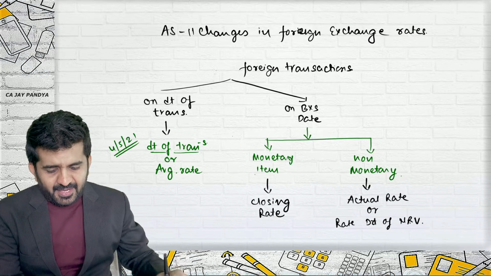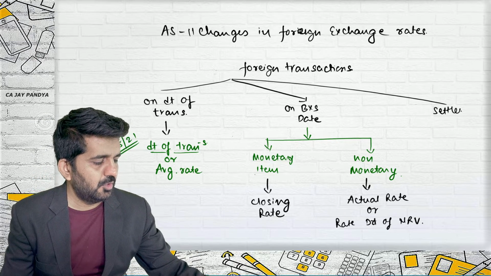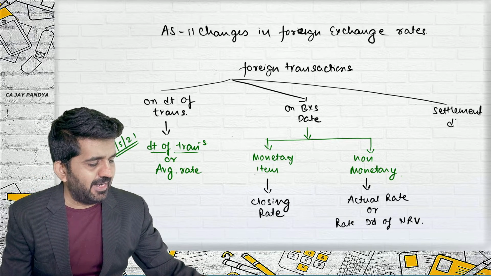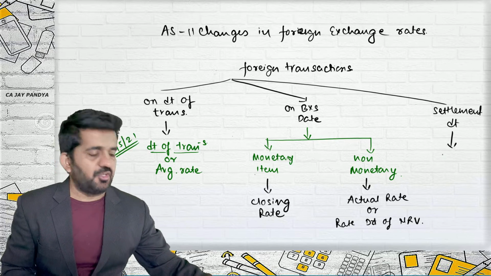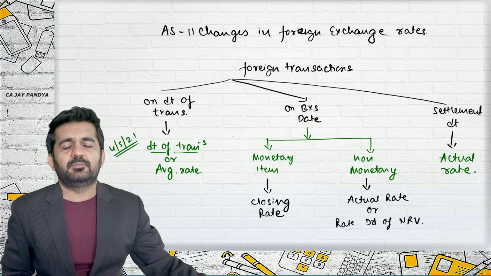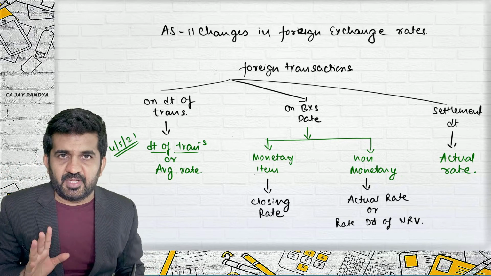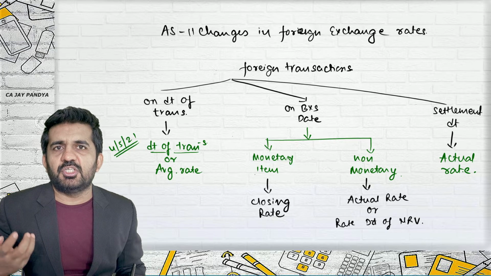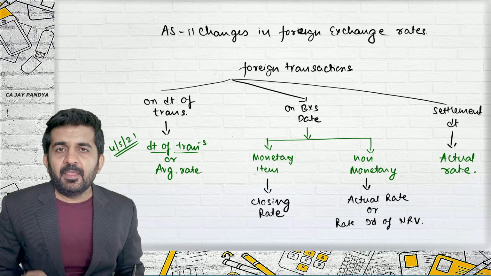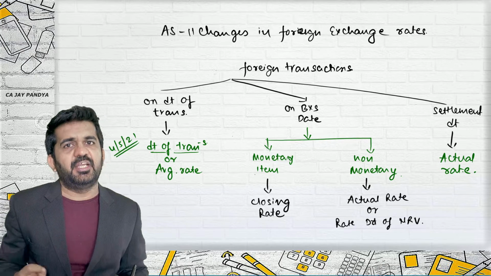Was it all right? And then we went to settlement. On settlement date, again, the rate used is the actual rate. Was it all right? So this is the first point that we learned in lecture number 1. If there is a foreign exchange or foreign currency transaction, how to convert it on record date, most important balance sheet date, and then on settlement date.